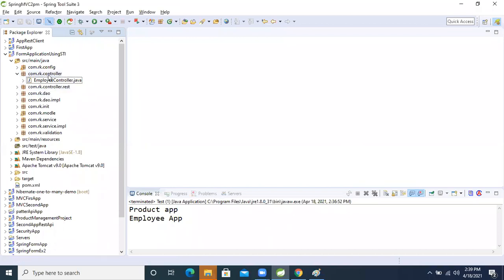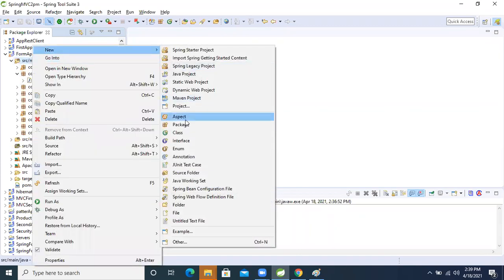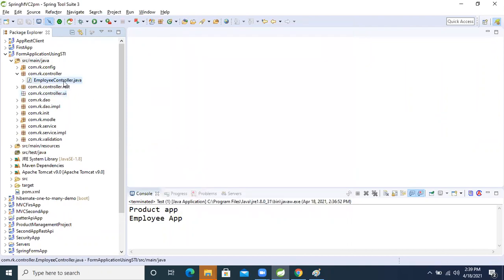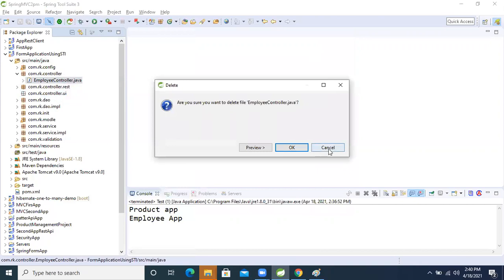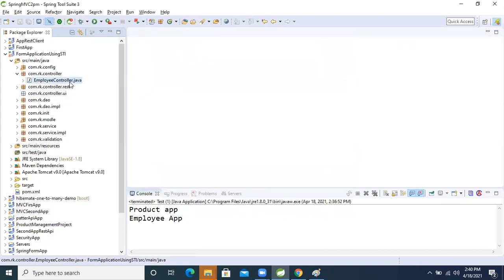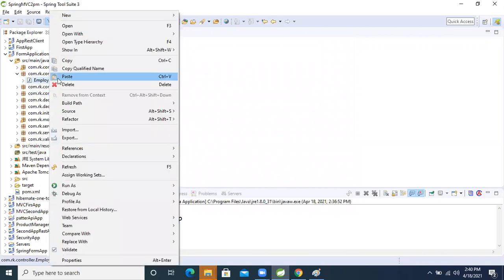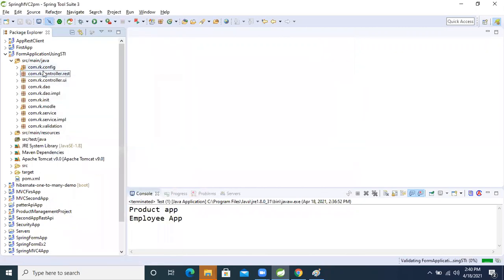This one is the com.rk.controller. Same way, I'm going to create com.rk.controller.ui, because this controller is interacting with the UI. Copy this one and paste it inside this controller package. I pasted. Now delete it here, no need. Yeah, I deleted.